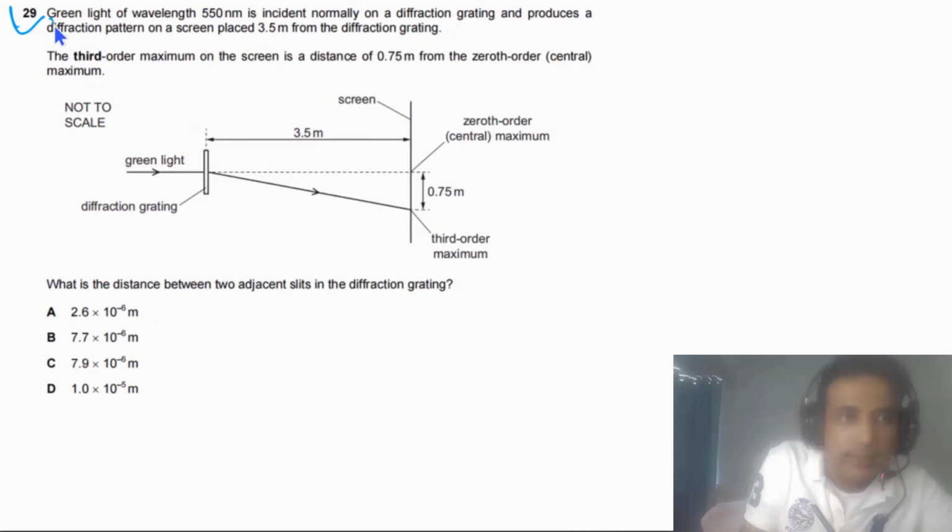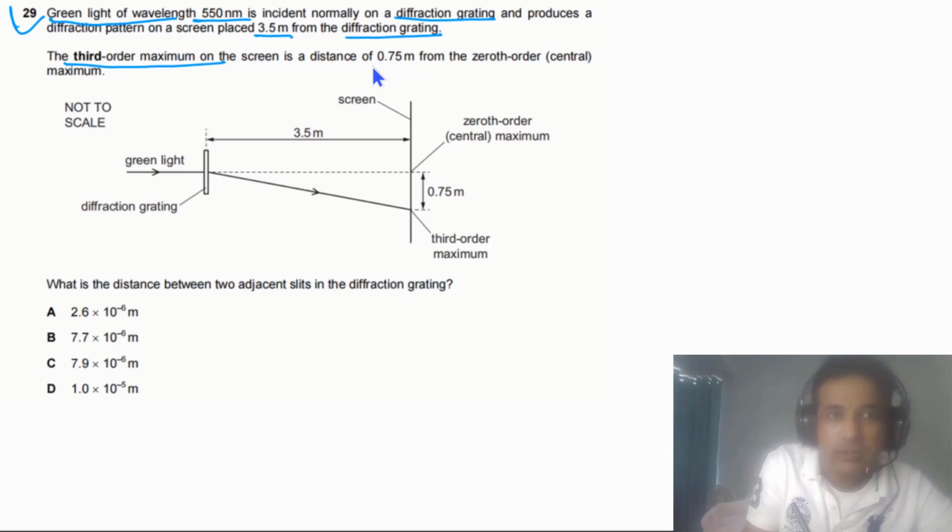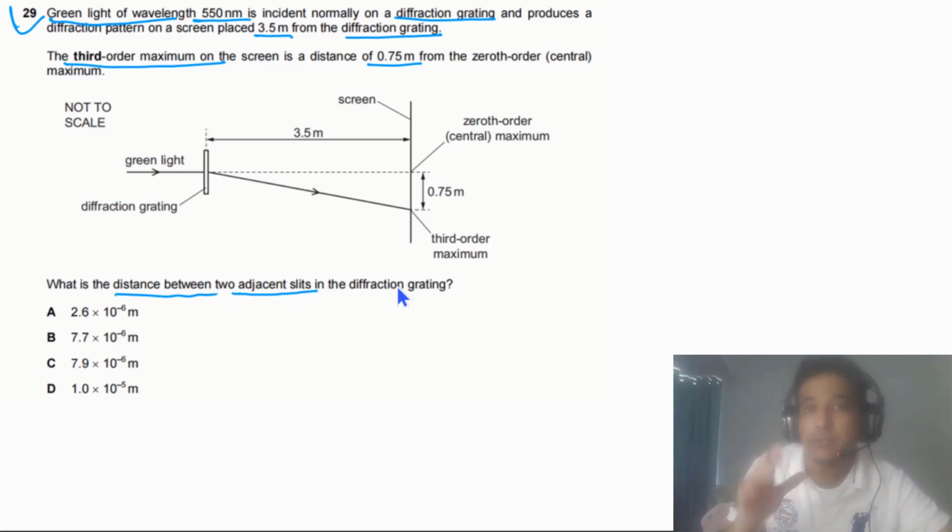Question 29 says green light of wavelength 550 nanometers is incident normally on a diffraction grating and produces a diffraction pattern on a screen placed 3.5 meters from the diffraction grating. The third order maximum on the screen is a distance of 0.75 meters from the zeroth order maximum. What is the distance between two adjacent slits in the diffraction grating? This question is about diffraction grating.